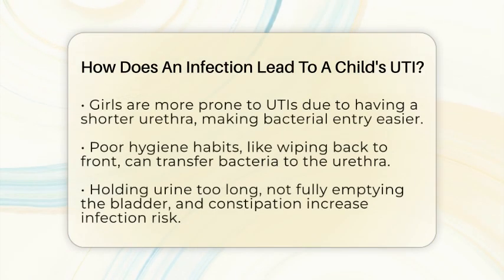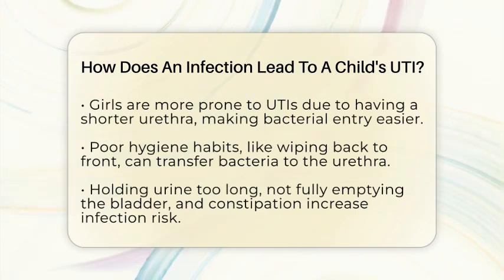Children are more at risk of UTIs for a few reasons. Girls are more prone because they have a shorter urethra, making it easier for bacteria to reach the bladder. Poor hygiene habits, such as wiping back to front after using the bathroom, can transfer bacteria from the anus to the urethra. Not fully emptying the bladder or holding urine too long gives bacteria more time to grow. Constipation can also increase bacteria near the urethra and interfere with proper bladder emptying.